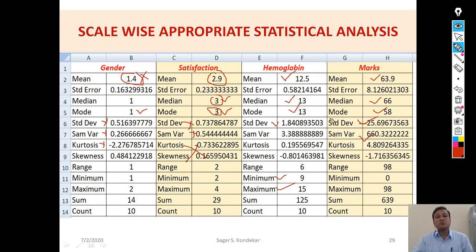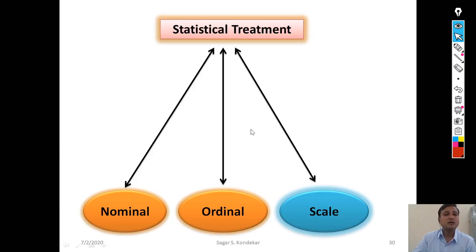So if we observe here, for nominal and ordinal data we cannot go with a lot of statistical techniques. There will be some limitations. But if we have scale data, then we can use many different statistical techniques. Now I will go to the next slide.